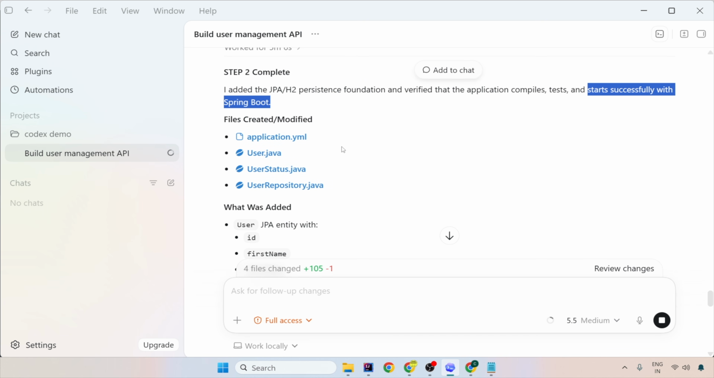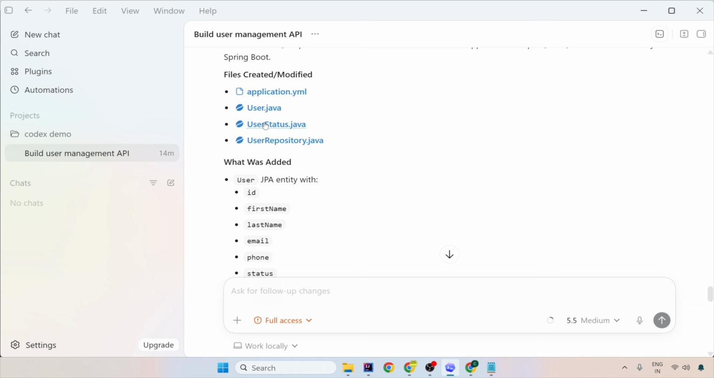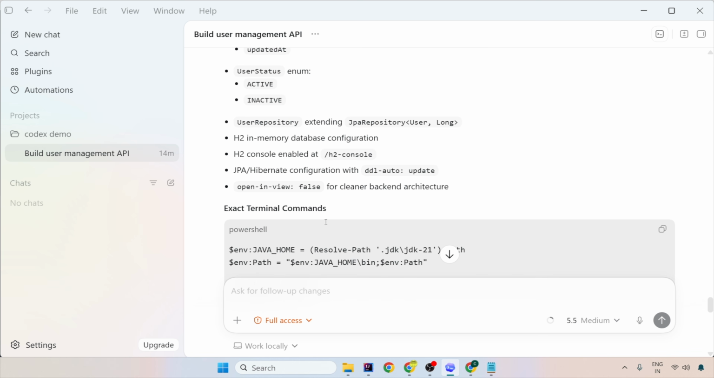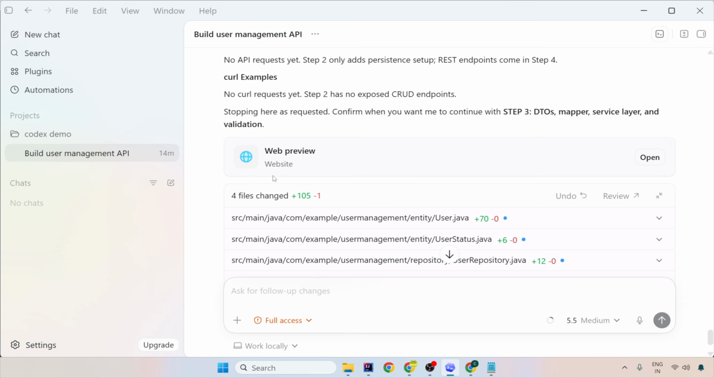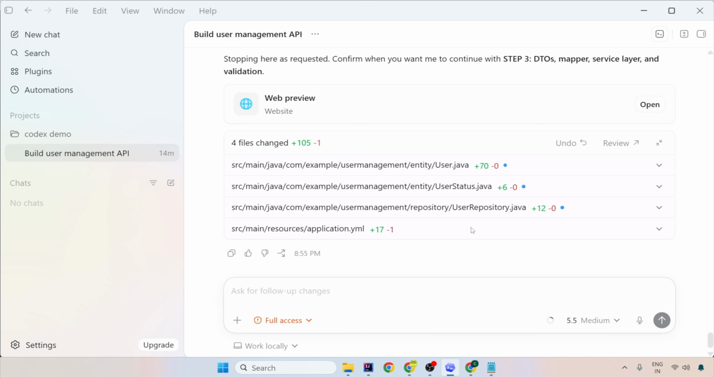What it has created is user entity and user repository. What was added? All these stuff has been added. There were still some errors. Port 8080 was already in use, so it has stopped the process. And it says no curl yet because it does not expose the CRUD endpoint yet. So whatever is changed, these repositories and user data is created.